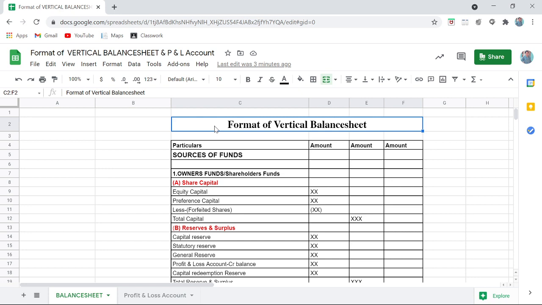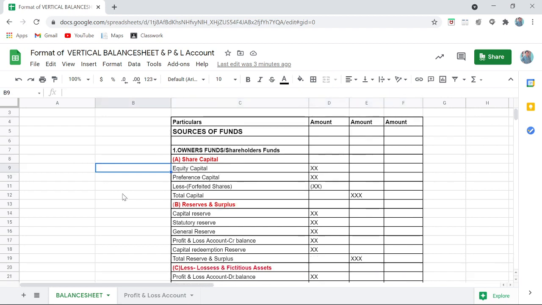Now for any company it is not compulsory, not mandatory, to make this kind of balance sheet or this kind of format which is suggested in management accounting. This format is not like your Schedule 3 of the Companies Act. This is quite an easy format. Okay, so let us discuss.